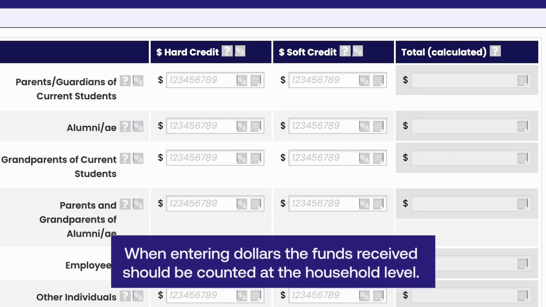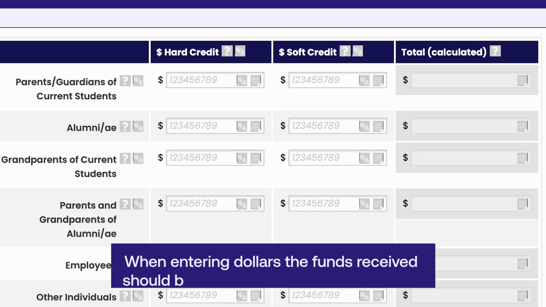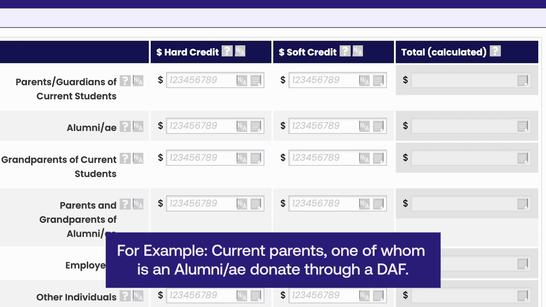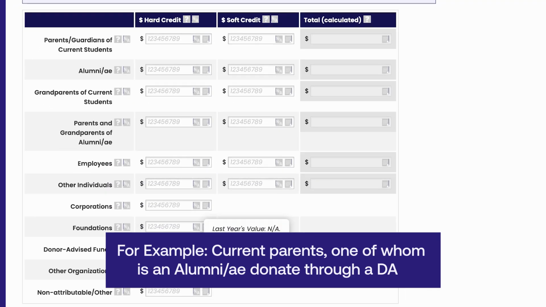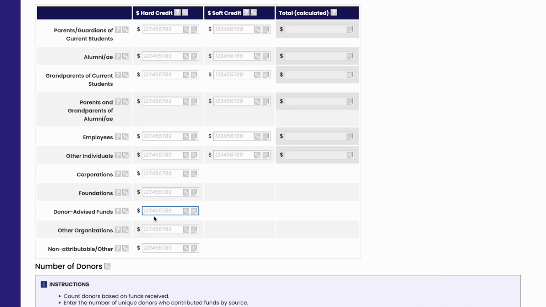Again, when entering both hard and soft dollars, the funds received should be counted at the household level. For example, if a current parent who is also an alumni donates to the school via a donor-advised fund, enter the amount donated in the donor-advised fund's hard credit field. Then enter the same amount in the current parent soft credit field and in the alumni soft credit field.